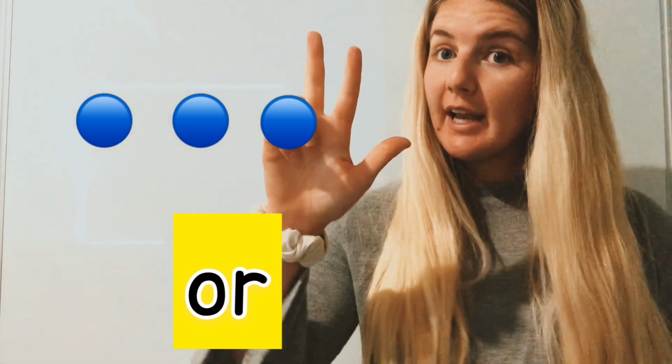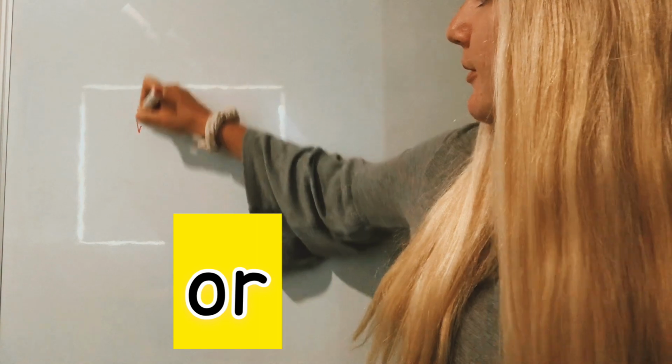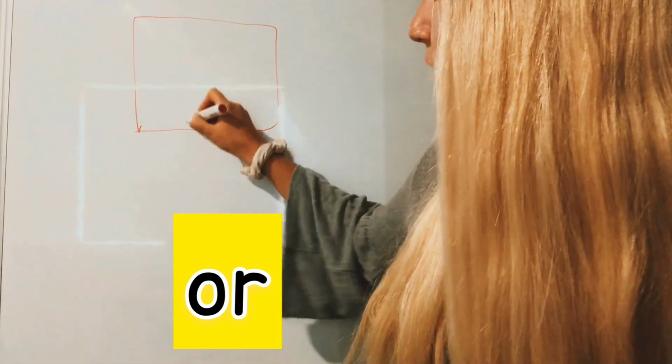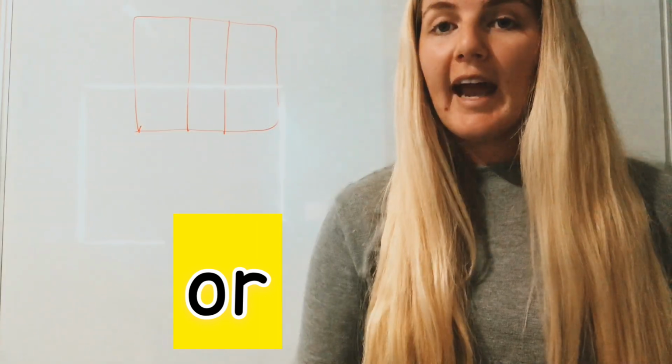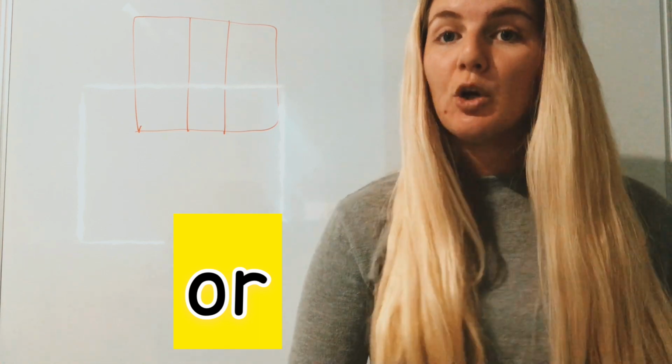Okay, the next word we're going to do is the word born. Sound talk the word born with me. Born. How many phonemes? 3. Let's draw 3 phoneme boxes. Okay, what is the first phoneme you hear in the word born?